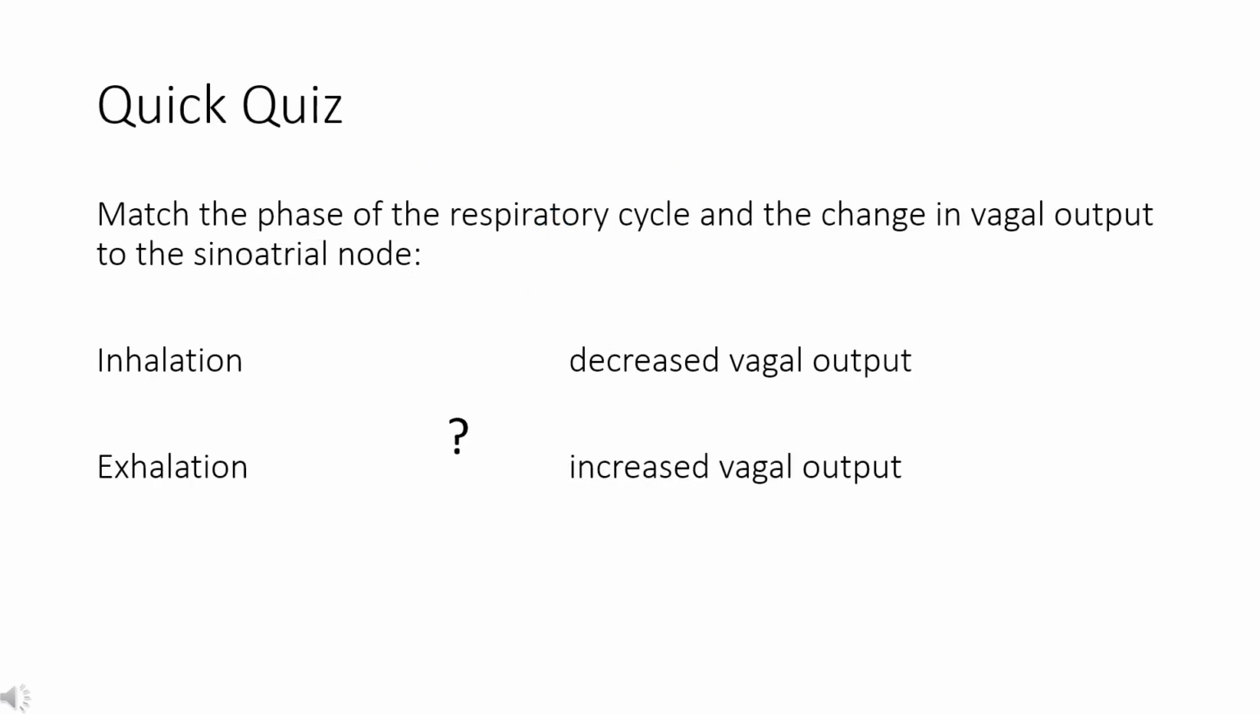Quick quiz. Match the phase of the respiratory cycle and the change in vagal output to the sinoatrial node. Next, we will turn our attention to the details of sympathetic innervation of the heart.